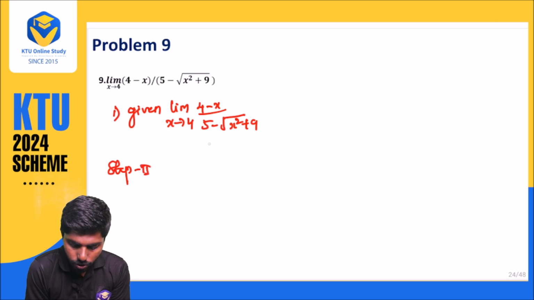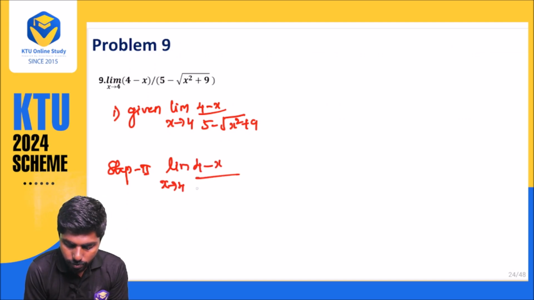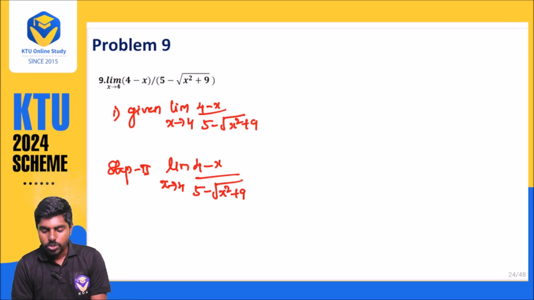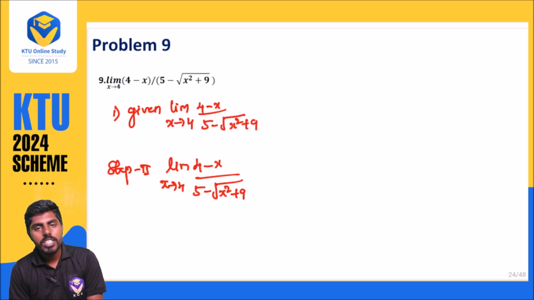Step number 2, we want to simplify: limit x approaches 4 of (4 minus x) divided by (5 minus root x square plus 9). In the previous problems we easily identified, based on our observation, the a square minus b square formula, or some other method. But here, if you observe, it is not in that format.